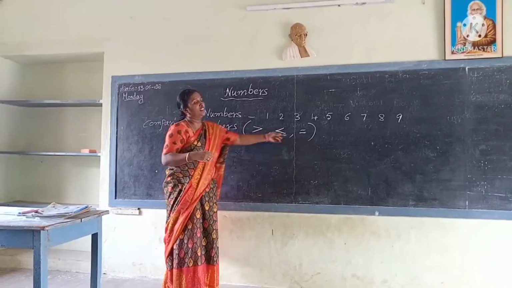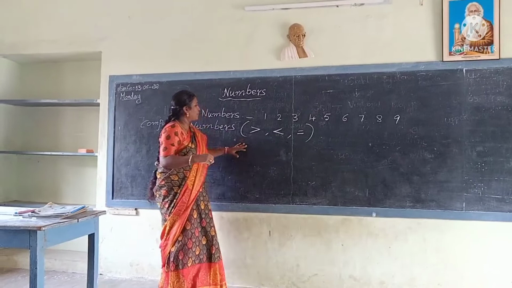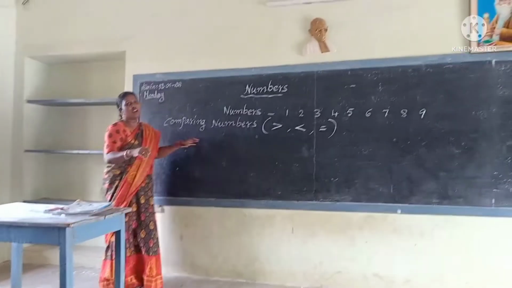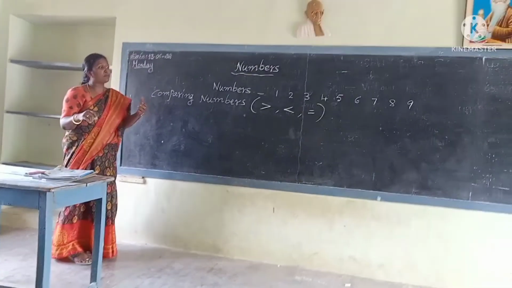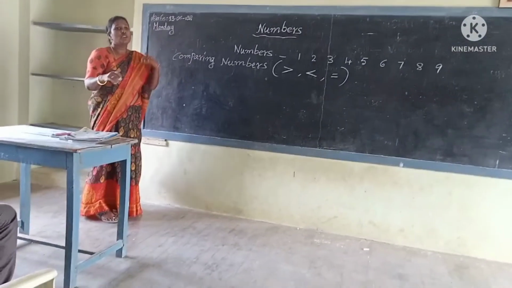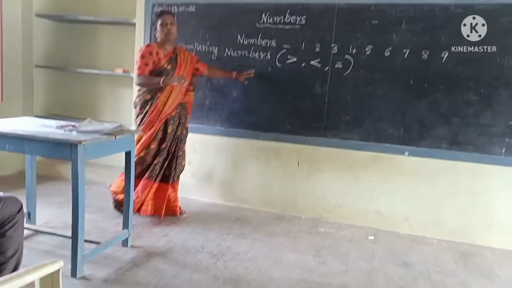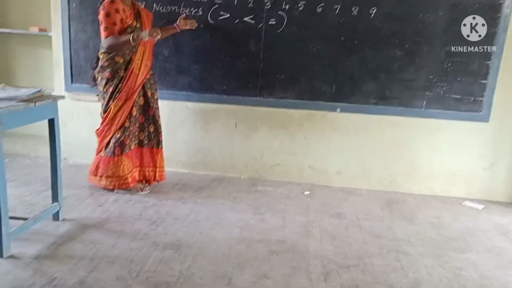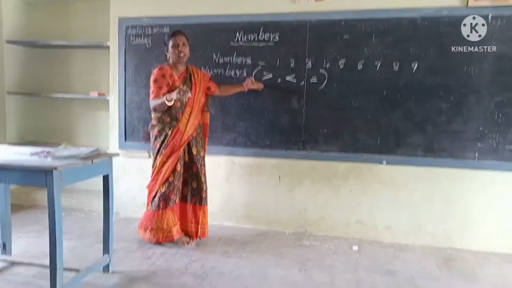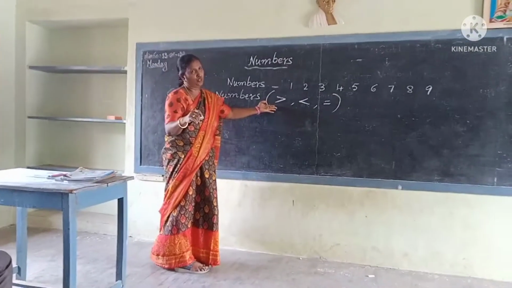By using these three symbols, we have to identify which is the big number and which is the small number. If you know the big number and small number, you can choose these symbols. If you don't know, you can't identify which symbol to choose.